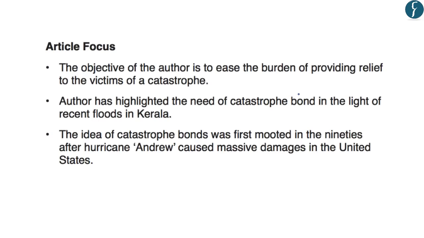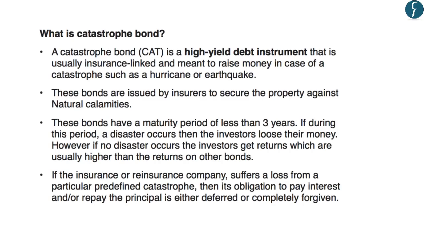Now in this article, the author provides a solution to ease the burden of providing the relief to the victims of a catastrophe. And the author has highlighted the need of a catastrophe bond in the light of recent Kerala floods. Further, the idea of a catastrophe bond was first mooted in the 90s after the Hurricane Andrew, which caused massive damages in the United States. So the author has highlighted the need of introducing the catastrophe bonds in order to ease the burden of providing relief to the victims of a catastrophe or a disaster. So now let us try to understand what is a catastrophe bond.